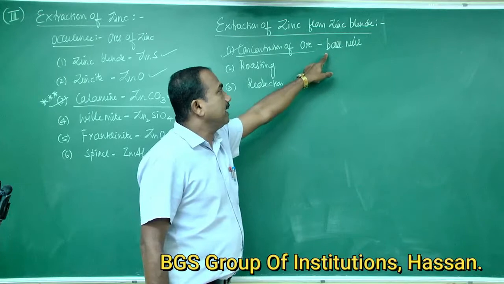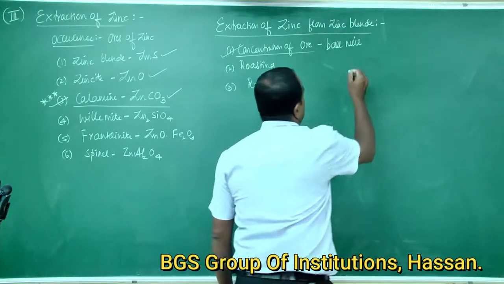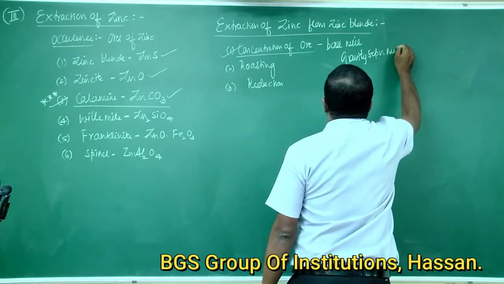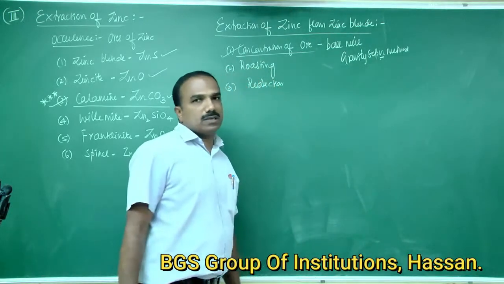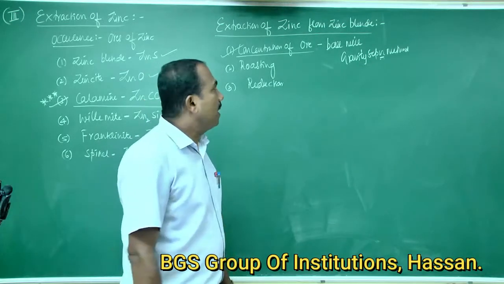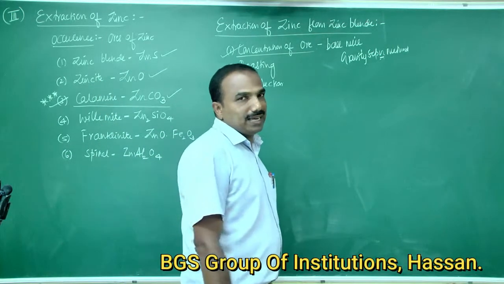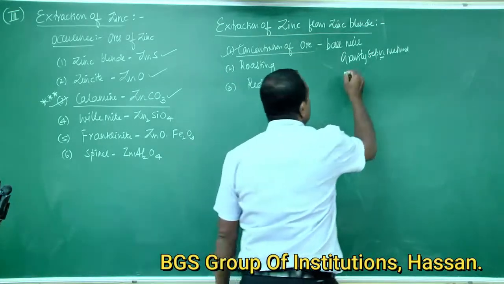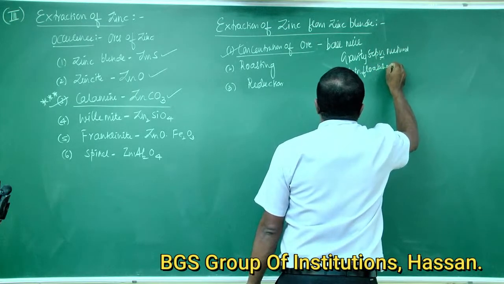The powdered ore is concentrated by the gravity separation method, because oxide ores like zinc oxide are concentrated by gravity separation. If sulfide ores like zinc blende are used for the extraction of zinc, they are concentrated by the froth flotation process.